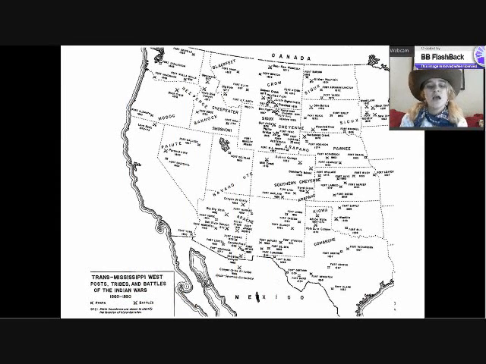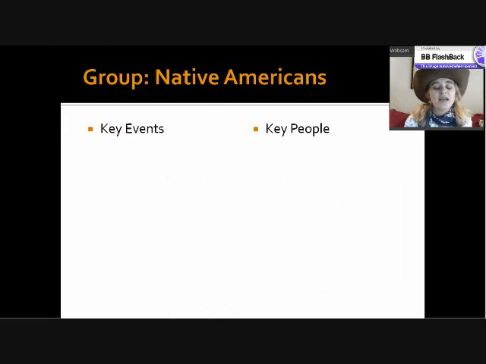So when you look at this here, this map shows us the Indian Wars that took place out west. If you look carefully, you see some of the names of the Native American tribes, the Cheyenne, the Sioux, the Crow, the Blackfeet, the Nez Perce. But if you look very carefully, what you'll see are these crossed swords. Each of these crossed swords represents a different battle that took place in the American West. As you notice, there are quite a few of them. But we're going to focus on just 3 major events. As we talk about the events, I'll put the key people on here as well that go with each of them. You might want to draw lines connecting just so you know where they go.